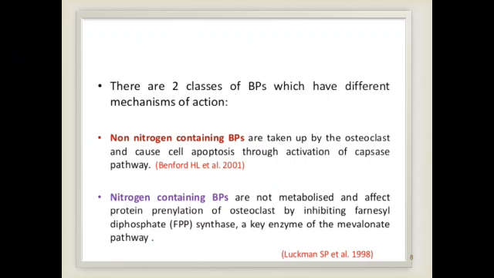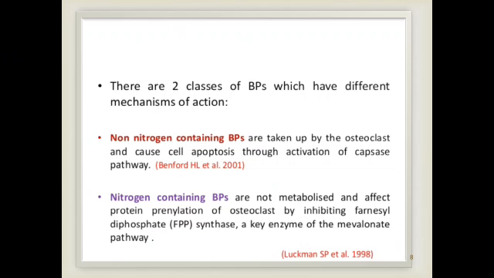Basically there are two classes and they have different mechanisms of action. Non-nitrogen-containing bisphosphonates are taken up by the osteoclast and cause cell apoptosis through activation of the caspase pathway. Caspases are a family of protease enzymes playing an essential role in programmed cell death, including apoptosis, pyroptosis, necroptosis, and inflammation. So this mainly causes the activation of the caspase pathway in the non-nitrogenous category.